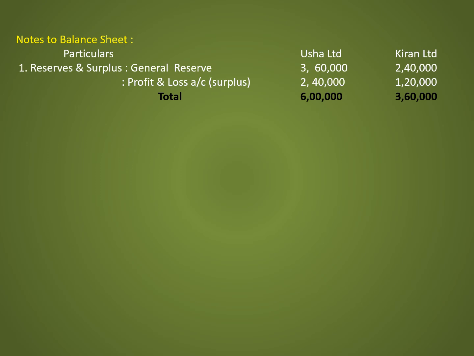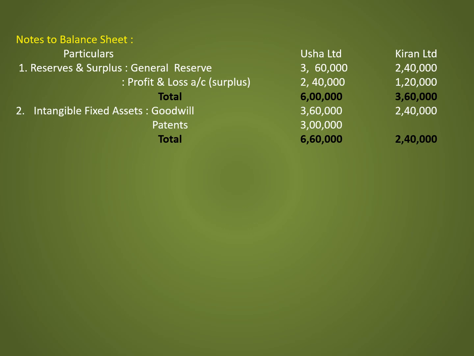Total reserves and surplus of Usha Limited 6 lakh and Kiran Limited 3,60,000. Note number 2, intangible fixed assets. Under that, goodwill 3,60,000 and 2,40,000 respectively. Patents 3 lakh and Kiran Limited nil. Total intangible fixed assets 6,60,000 and 2,40,000.